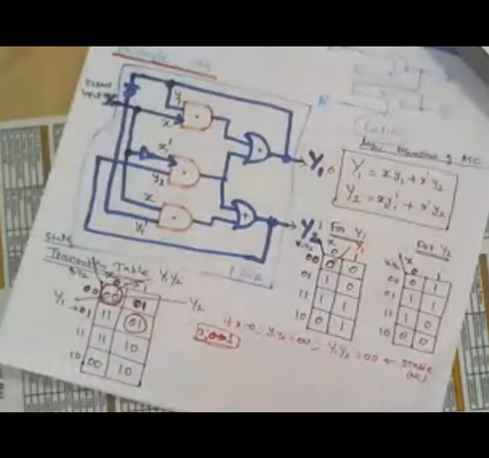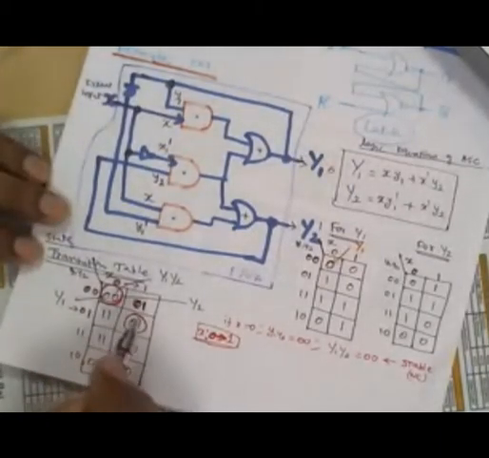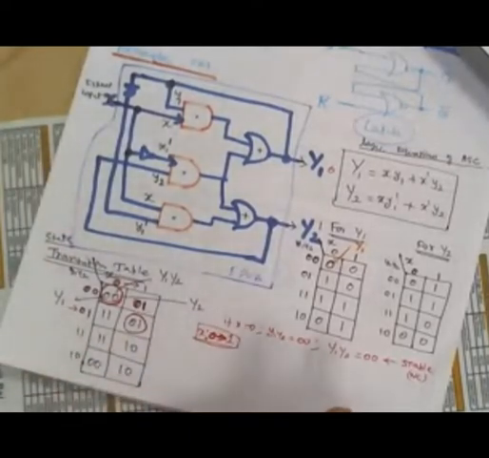Suppose you look at this x, Y1, Y2 on the two channels of your DSO, digital storage oscilloscope. You feed them there, then 0 0 will be there, you change the X to 1, then 0 1, that's all. 0 1, no more changes there. Because of your input change, there is only one state change. The circuit is in the very stable state now, right? There is a stable state that is indicated by a circle or dot or star, whatever you like. Now the circuit is in this state.